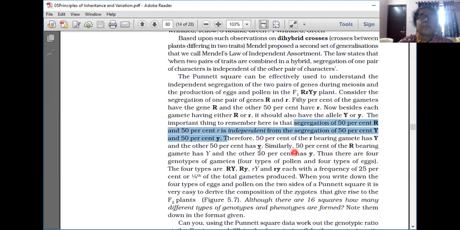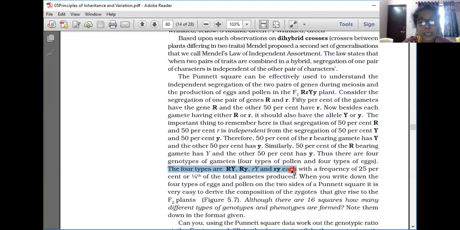50% of the R bearing gametes have capital Y and the other 50% have small y. Similarly, 50% of the small r bearing gametes have capital Y and the other 50% have small y. Thus, there are four genotypes of gametes, that is, four types of pollen and four types of egg. Which are the four genotypes of gametes? The four types are capital R capital Y, capital R small y, small r capital Y, and small r small y.